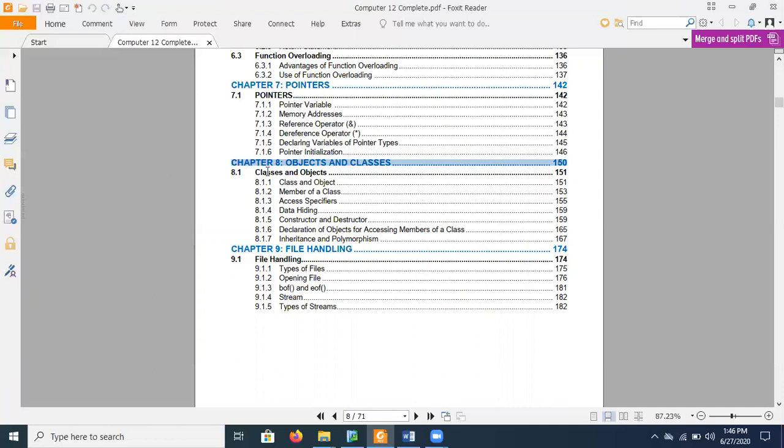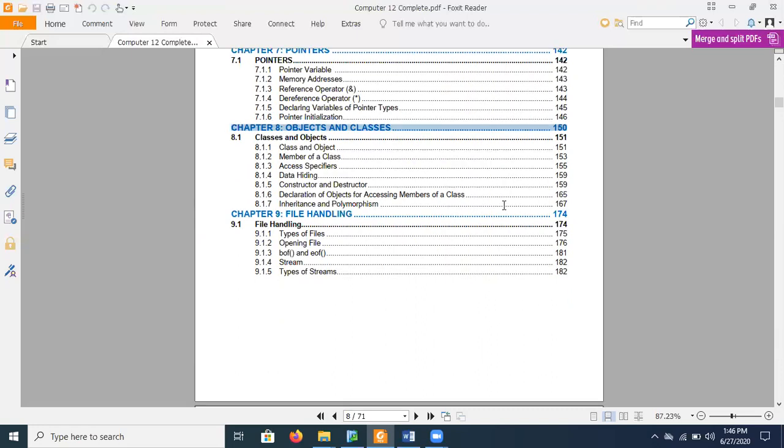So for classes and objects, we can tell you what classes are, what objects are, what the members are, access specifiers, data hiding. It's a huge and very lengthy concept, so we'll be discussing this in this year, right?